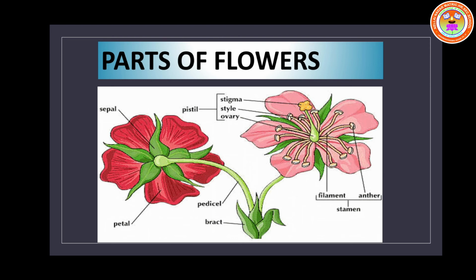The soft and colored part of a flower is called the petal. The green part that lies under the petal and supports it is called the sepal. The middle of the flower has two parts, called the stamen and pistil.